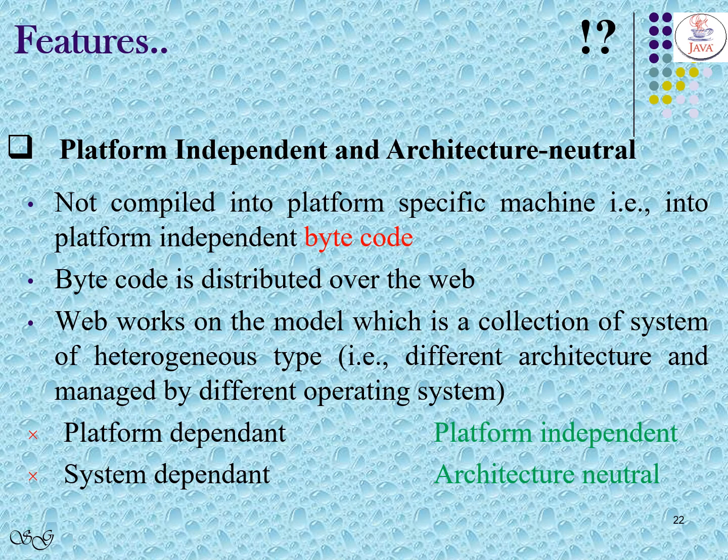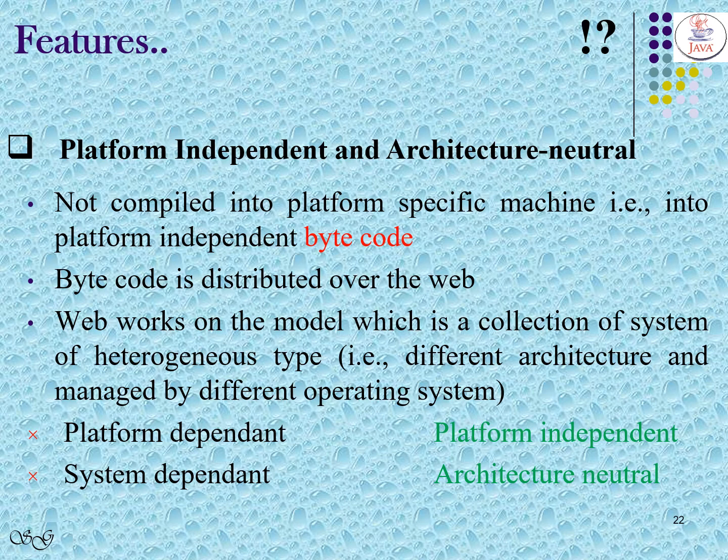Here is the most important and most acceptable feature of Java, that is platform independent and architecture neutral. Java code is not compiled into platform specific machine code, but it is compiled into platform independent bytecode.